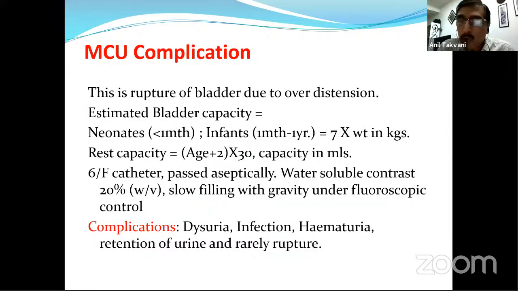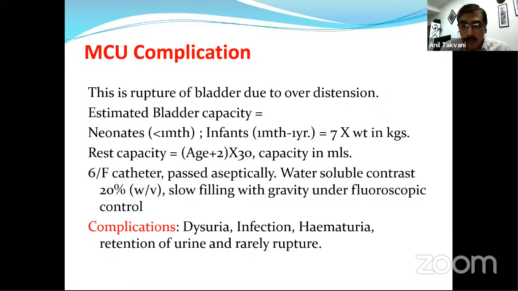The estimated bladder capacity we have to give to the radiologist if we are not accompanying the patient, right? So in a neonate till the infant's age, that is less than 1 month and 1 month to 1 year, it is 7 into the weight. Suppose it's a 3 kg child at 1 or 2 days of age, then 7 into 3 comes to roughly 21 cc. So I instruct the radiologists not to infuse more than 25 to 30 cc of saline.